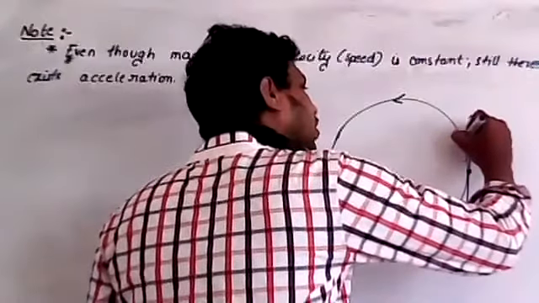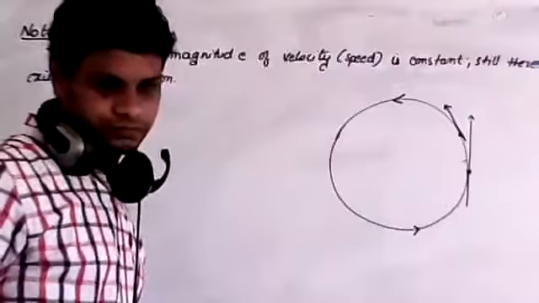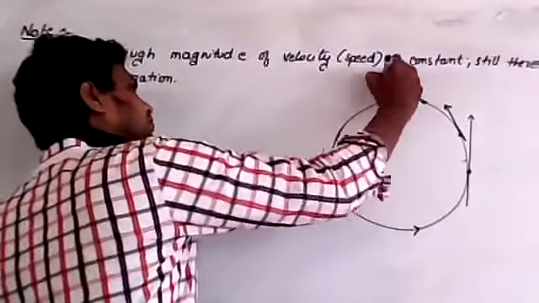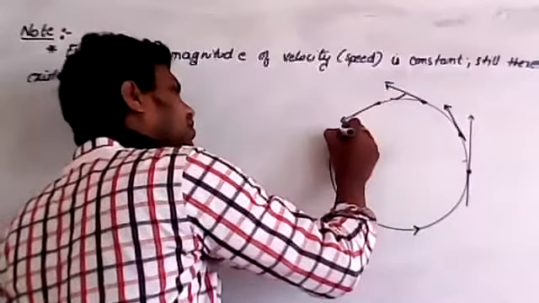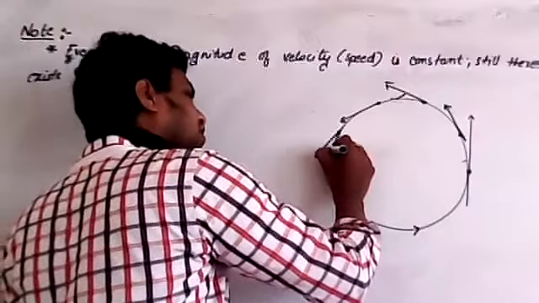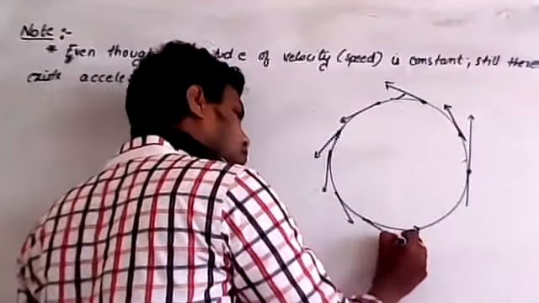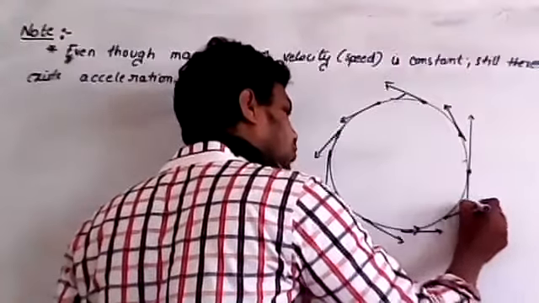Now at this point, I will draw the tangent in this direction, and like that, I will draw the tangents at other points. So these are the tangents to the uniform circular motion.